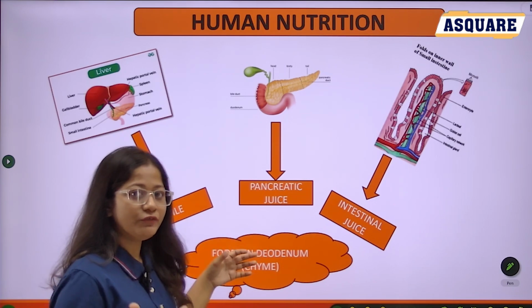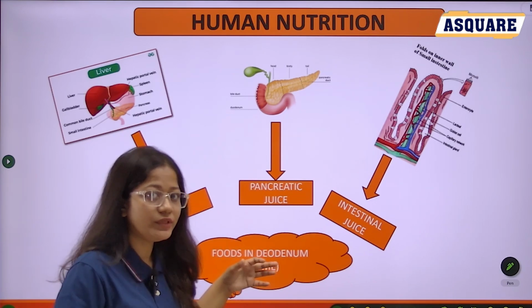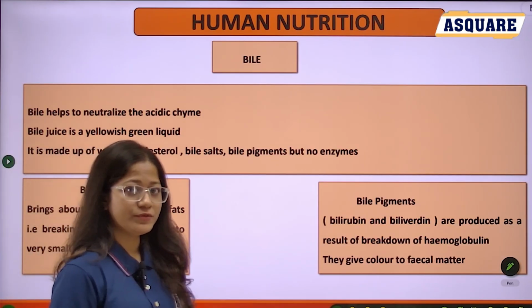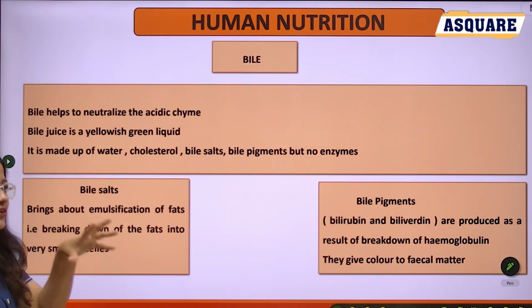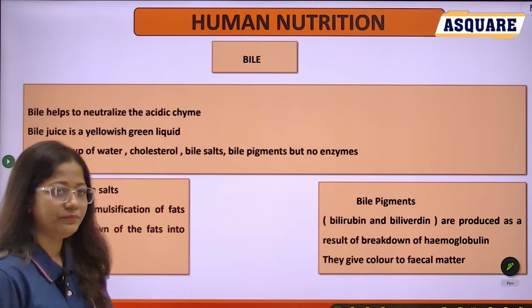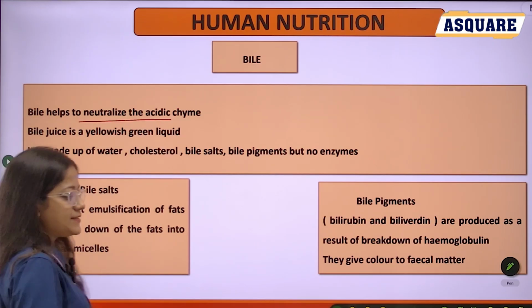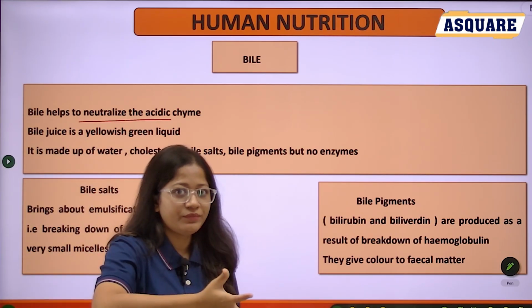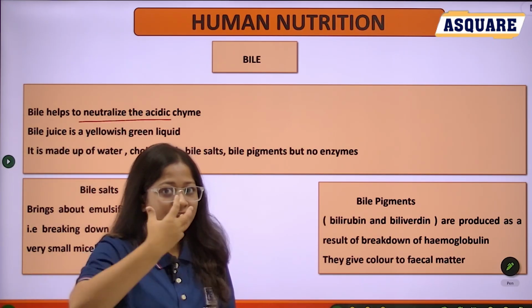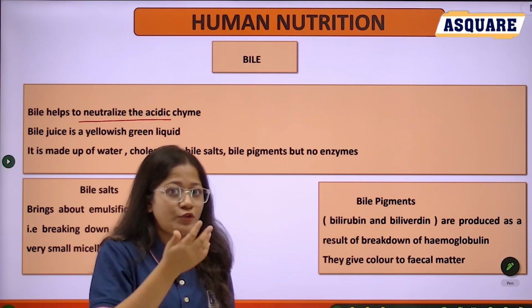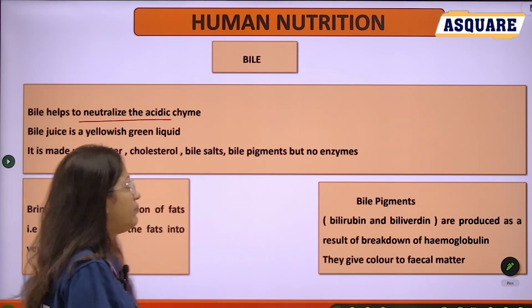And whatever food remains in the duodenum, we call it chyme. The first one, bile juice. Bile juice is secreted by the liver. It helps to neutralize the acidic chyme. As the food is passed from the stomach, it contains HCl, meaning it is acidic in condition. To neutralize this acidic condition, bile helps.